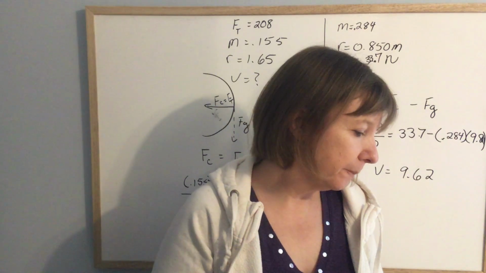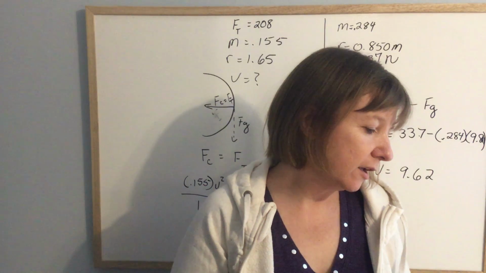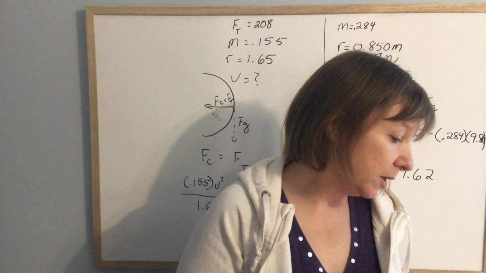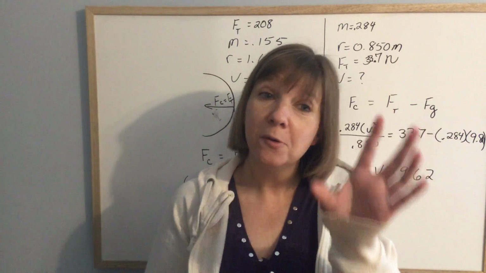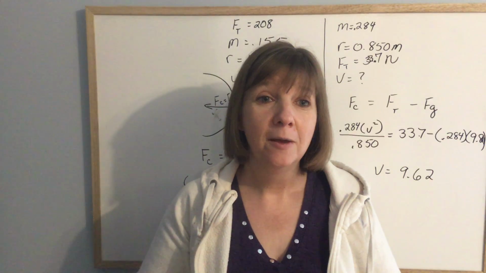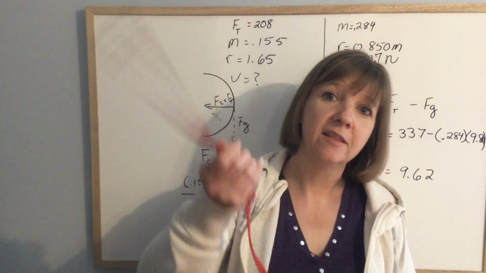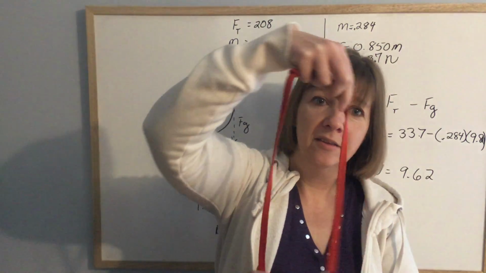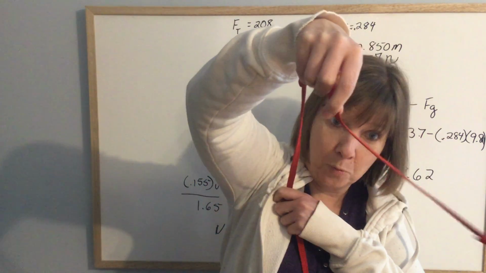All right, so in number 15, it says, a boy is twirling a 155-gram ball on a 1.65 meter string in a horizontal circle. That word horizontal is really important because it doesn't mean that he's doing this. It doesn't mean he's doing this. It means he's doing this. The circle's going this way.